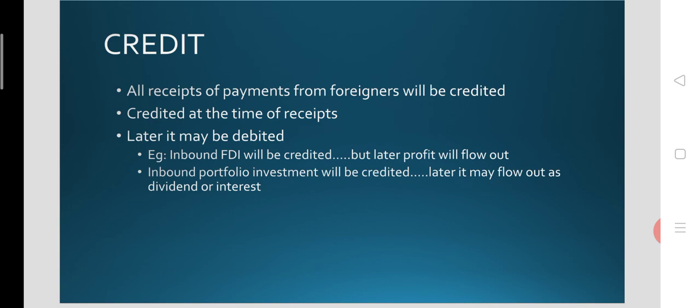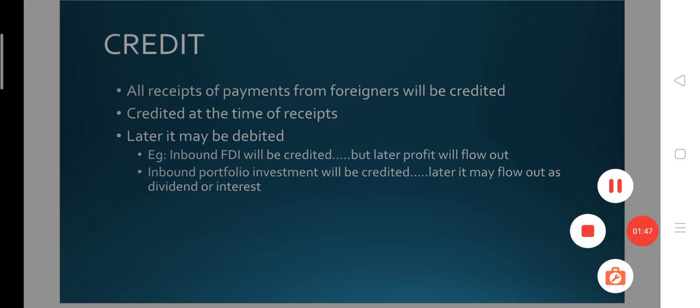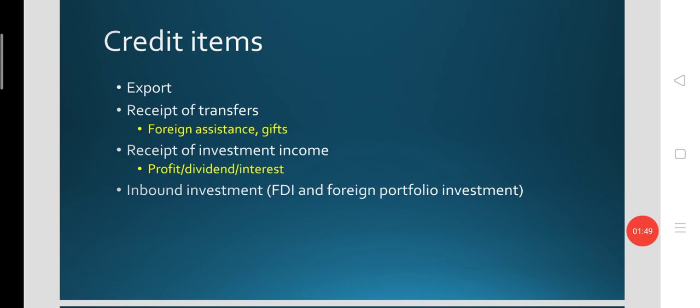Similarly, inbound portfolio investment that takes place through stock markets will be credited. Later, it may be debited as the foreign investors take away their dividend or interest. So, all receipts will be credited in the BOP's account. The credit items are various, that could be export receipts will be credited in the BOPs.